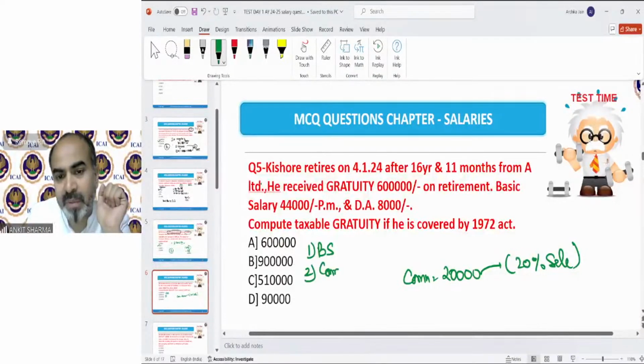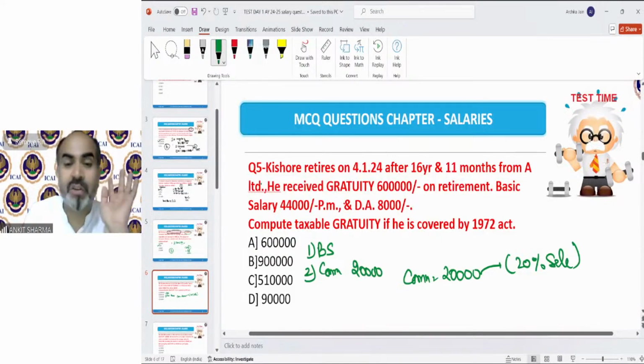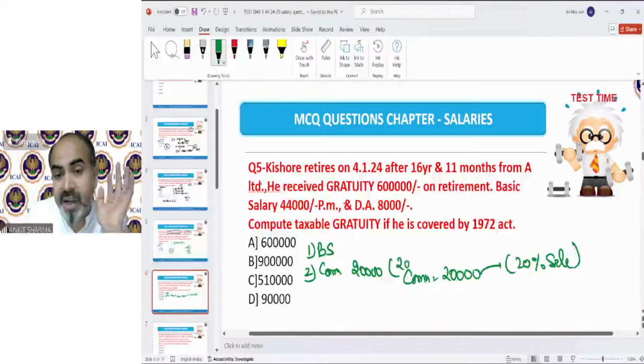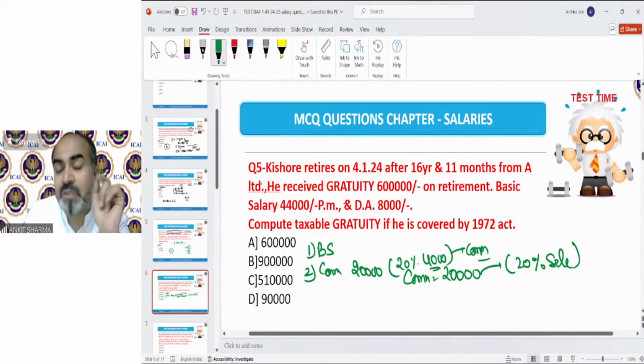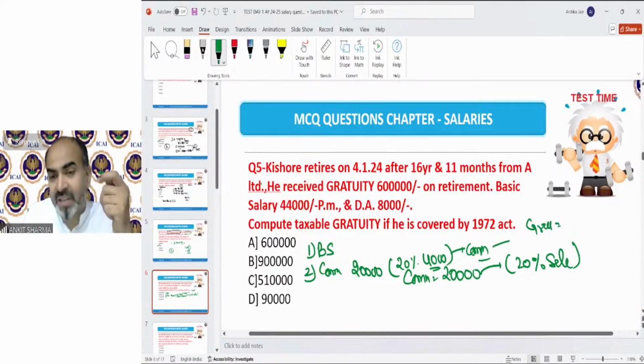So commission will be the full 20,000 for the purpose of calculation of salary. But 20% of this 20,000, that means 4,000, is the commission which belongs to sales. So whenever you calculate gratuity, in which it says basic salary, in that case on which the 1972 Act is not applicable.